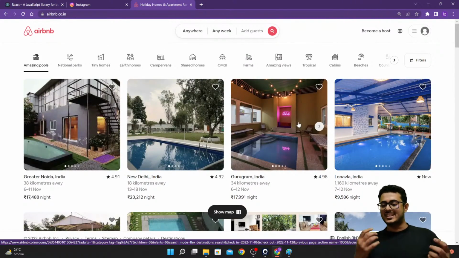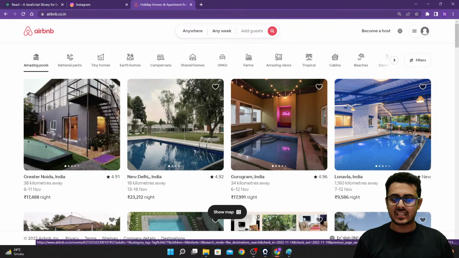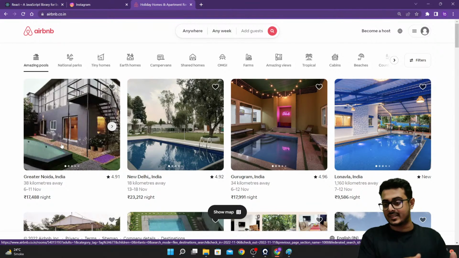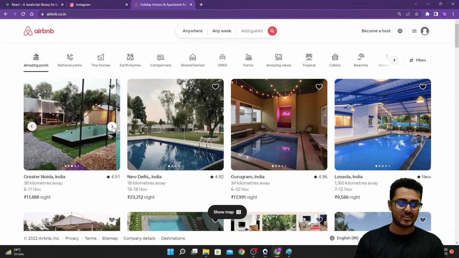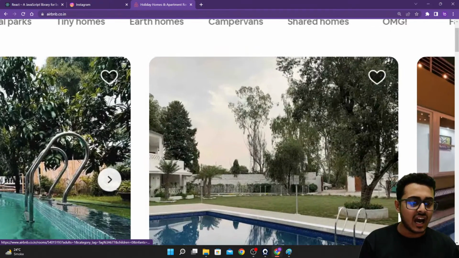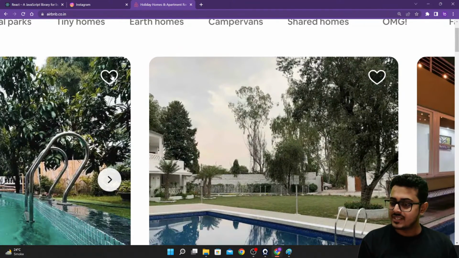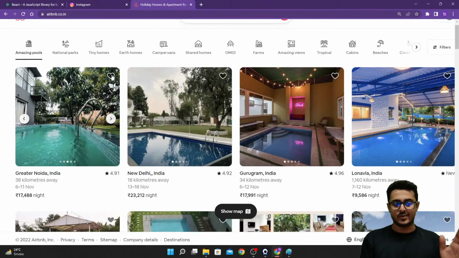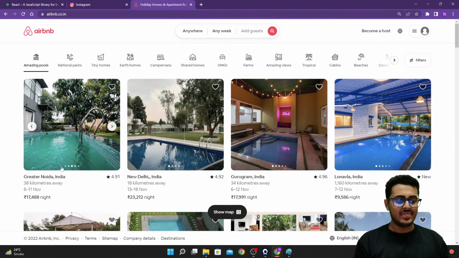Okay, so like I was saying, as you're able to see, each of these cards on your screen has some repetition. Each of these cards has a carousel of photos, and there's a small heart on top of each image that you can click to say, I like this particular property, and then the name.